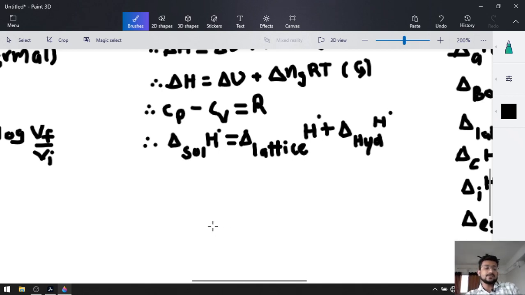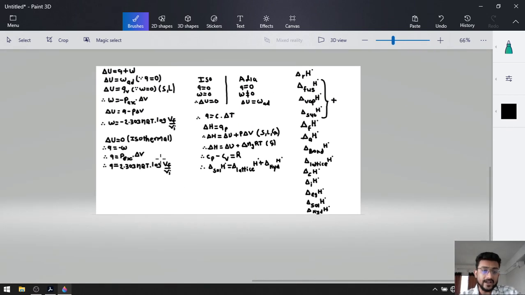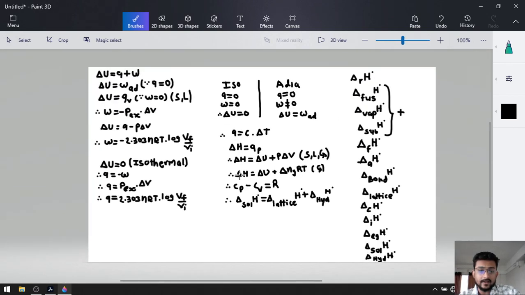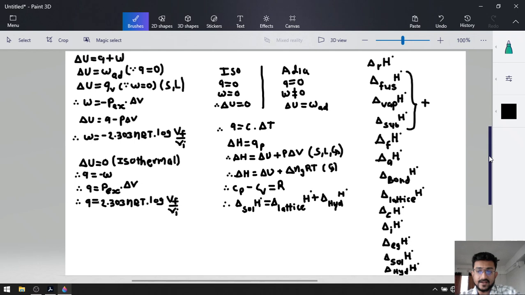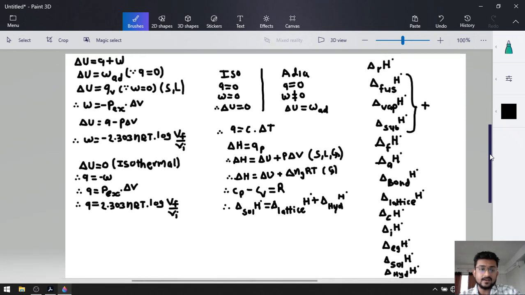So that was the last formula that we have discussed in this chapter. So till now we have completed this much of the portion of this chapter. The quick revision was necessary to remind you all the formulas of this chapter.